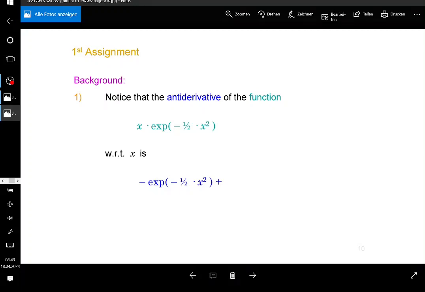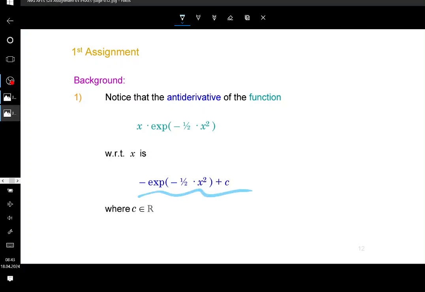-1/2 times x squared plus c, where c is a constant, of course. So that's the antiderivative, so you don't need to take care of that. Okay, so that's going to be hint number 1. You got this? If you differentiate this function with respect to x, then you're going to get that one back, according to the chain rule.